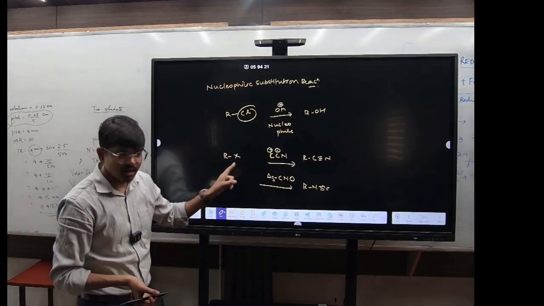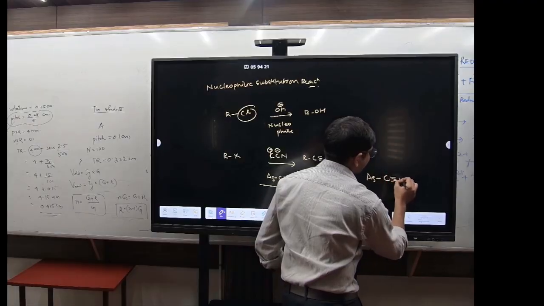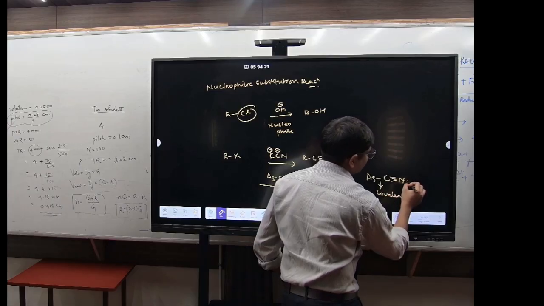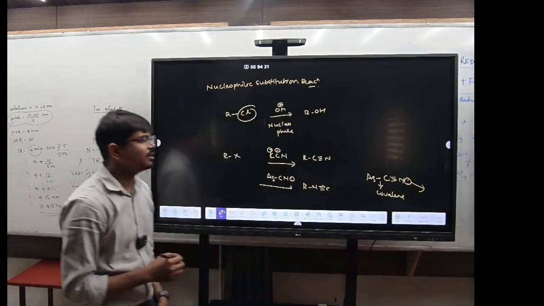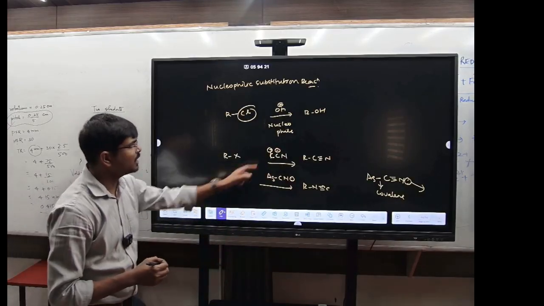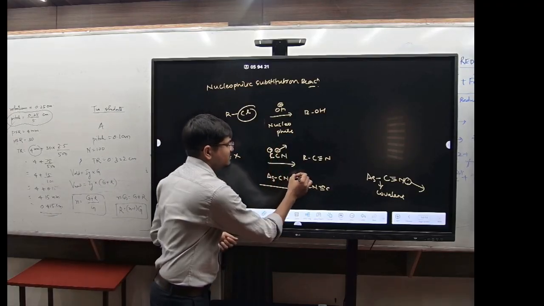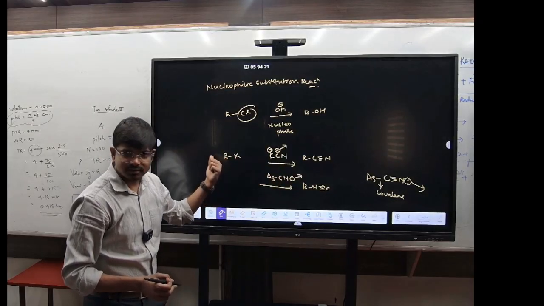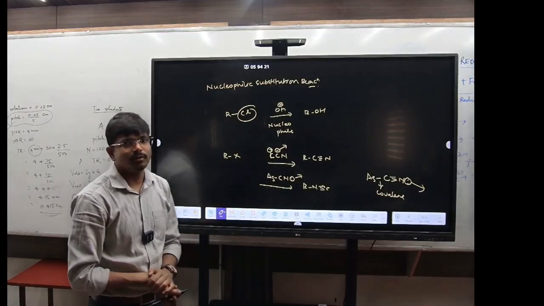Remember these things because in AgCN, this bond is covalent. So it will attack with the nitrogen rather than with the C. So in this case, the C is attacking; in this case, nitrogen is attacking at this position. Got it? So write it down.